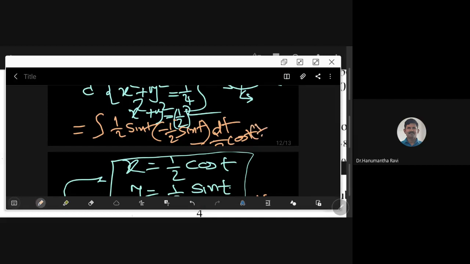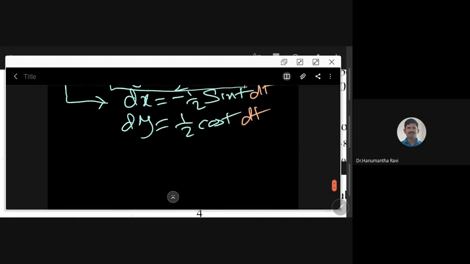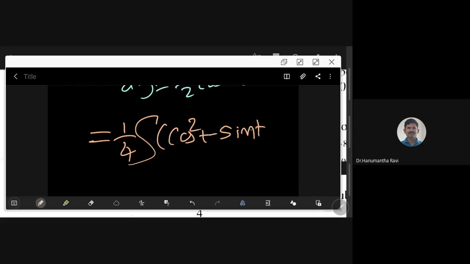If you do this, you may get cos square t minus sin square t dt. Please check this one, maybe I have made some mistake, but to the best of my knowledge I am correct. So one by four, cos square t minus sin square t dt. That's what we have.